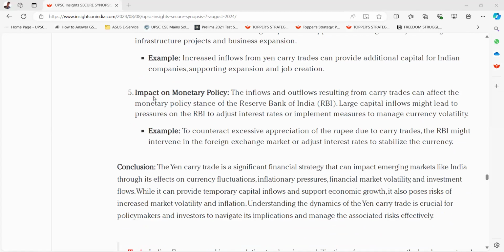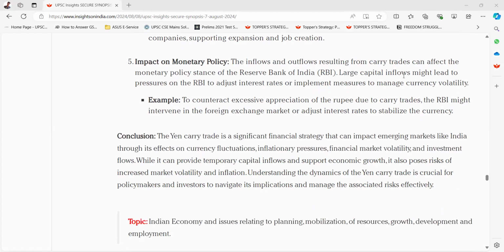Fifth one is impact on monetary policy. The inflows and outflows resulting from carry trade can affect the monetary policy stance of the Reserve Bank of India, RBI. Large capital inflows might lead to pressures on the RBI to adjust interest rates or implement measures to manage currency volatility.